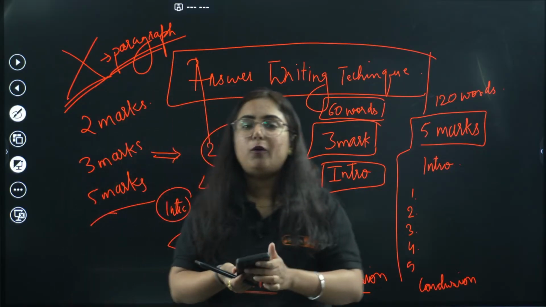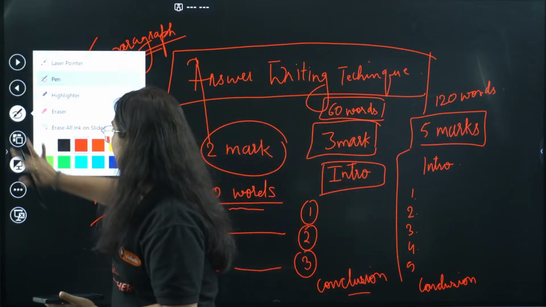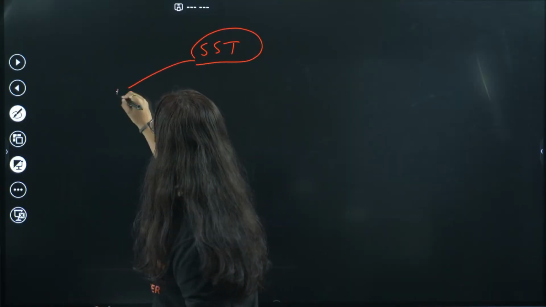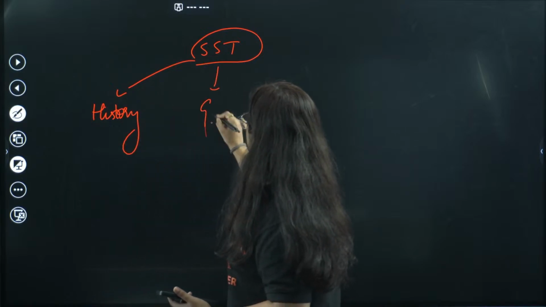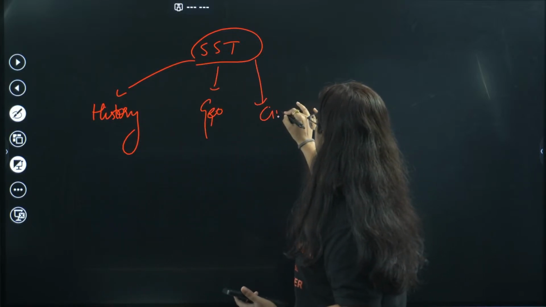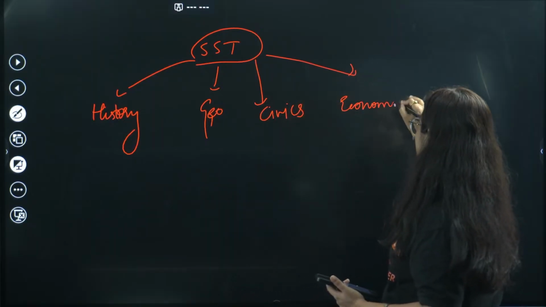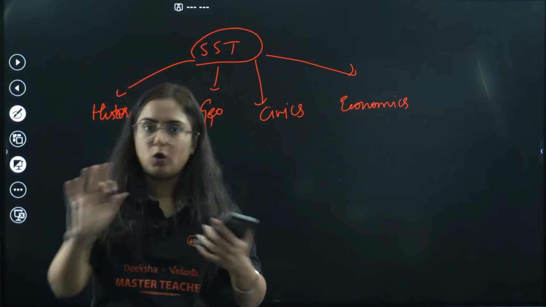Fine. By default, there is no such thing as a blueprint. The blueprint is such that for SST we have 4 portions. First we have history, then geography, civics, and economics. A blueprint such that this many marks will be from this question is not available.